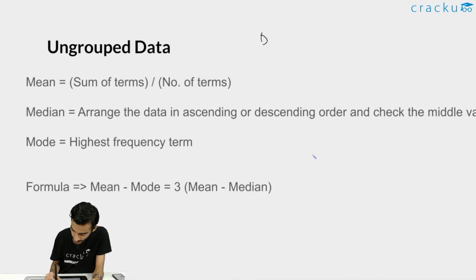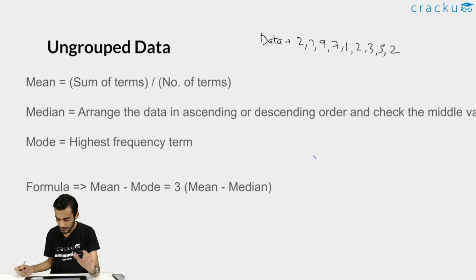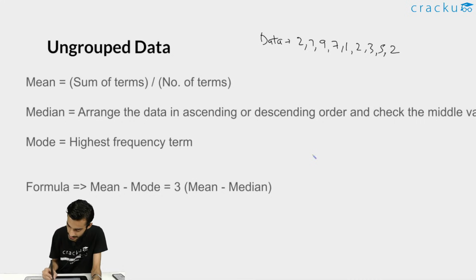Okay, so the data is, again, let's say we are given the values as 2, 7, 9, 7, 1, 2, 3, 5, 2. Okay, I've just taken a random example. So these are the values that are given to you. You can see here that the value 2 is coming 3 times.